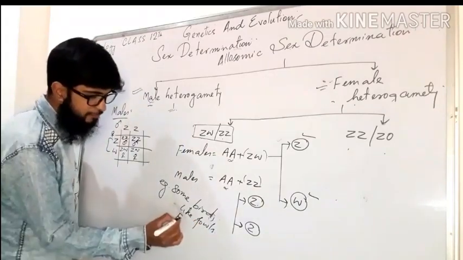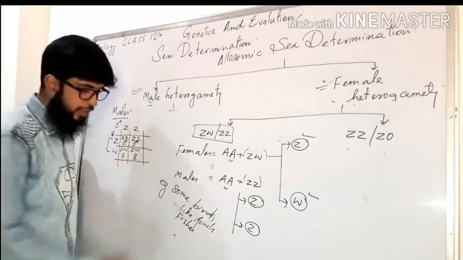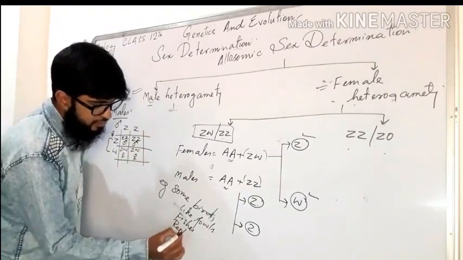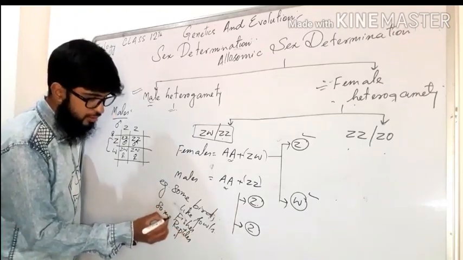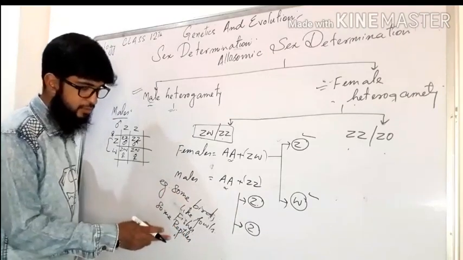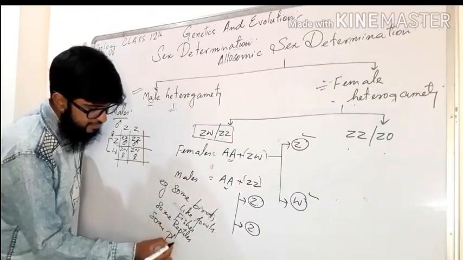Fishes are there which have this type of sex determination. Reptiles are there which have this type of sex determination, but some of the reptiles, not all. Some of the birds, some of the reptiles. And some of the plants are having this type of sex determination.